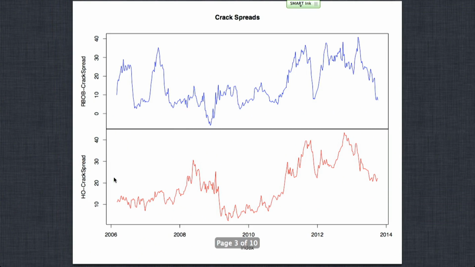Let's just take a look at those differences. These are actually called the crack spreads. Cracking in the business of refining is basically the breaking down of oil into components, products. On the top is the gasoline crack spread, and the bottom is the heating oil crack spread. And one can see that as time series, these actually look stationary. There certainly doesn't appear to be a linear trend up. But there are, of course, many factors that could affect this.